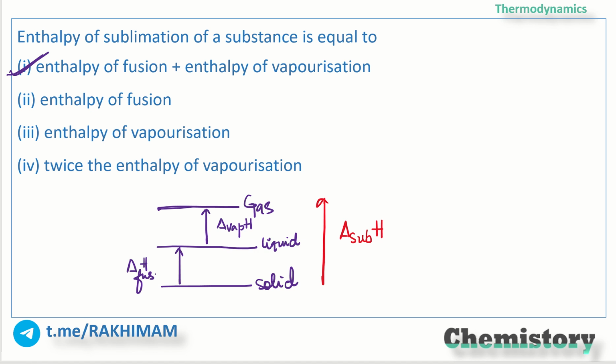So when solid is converted to vapor, either in one step or two steps, the solid first gets converted to liquid state and then to vapor state, the enthalpy change remains the same. This is because enthalpy is a state function. Clear, people? I hope I have made my point very clear to you.